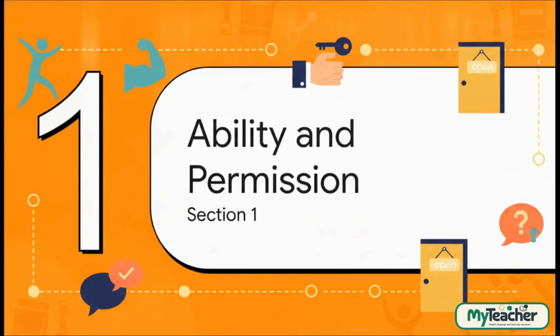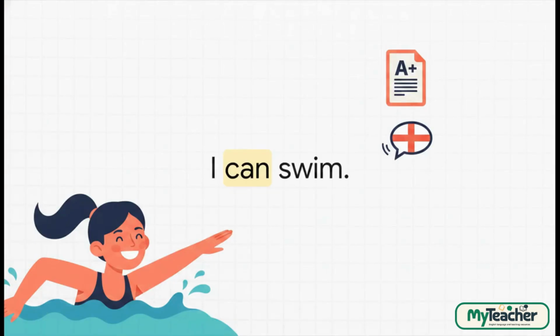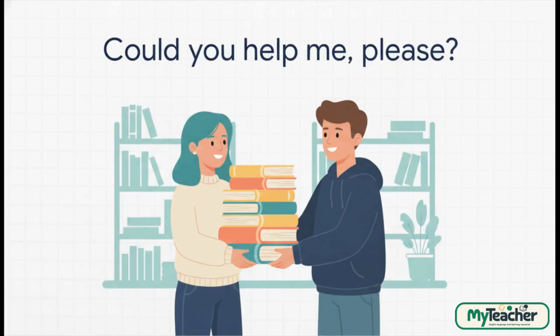All right, Section 1, Ability and Permission. When you want to show that you have the ability to do something, can is your magic word. For example, I can swim, or I can speak English, or you can pass your exam. It really is that simple. Now, what if you need to ask a favor? If you say, "Could you help me, please?" you're using could to politely ask for permission or just a little bit of help. It sounds very nice and completely natural.